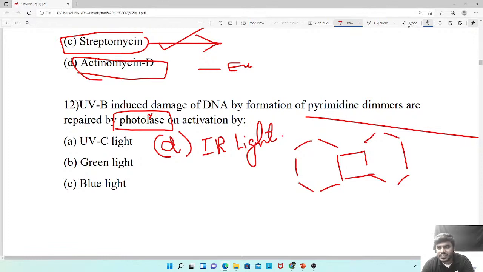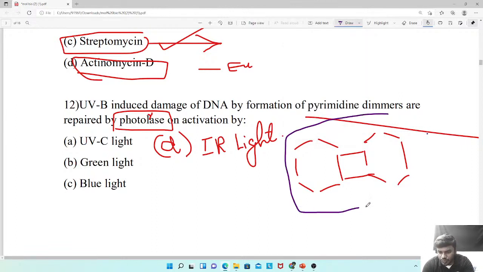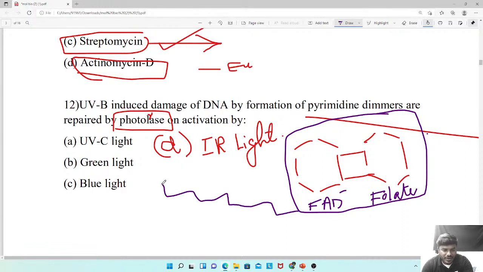This photolyase enzyme, how is it going to show its action? Suppose imagine this is a photolyase enzyme. Photolyase enzyme has two chromophores. One we call FAD minus, another one we call folate. You know what the FAD minus will do? It starts absorbing the visible light. In the visible region, which light is it going to absorb, friends?